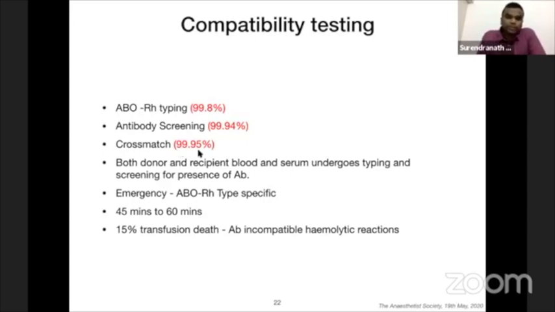So you should remember, anytime we don't have 100% compatible transfusion. We have only 99.95 even in a completely cross-matched blood. So whenever you give a blood, start it very slow, allow the initial 10 to 25 ml to go very slowly, and then you can increase the speed. Because you do not know, your patient may fall into that 0.05%.